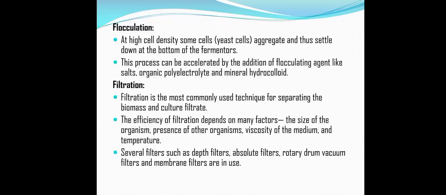Then the next process is flocculation. Within the flocculation process, cells with high cell density, like yeast cells, aggregate and thus settle down at the bottom of the fermenter. This means they adsorb to each other and form high molecular weight aggregates which can easily settle down at the bottom of the fermentation broth. This process can be accelerated by the addition of a flocculating agent, such as different types of metal salts. Organic polyelectrolytes or mineral hydrocolloids, that is colloidal reagents, are also added to accelerate the flocculation process.